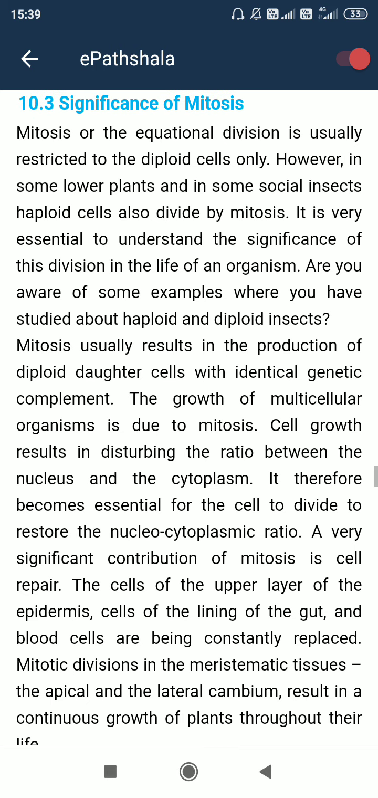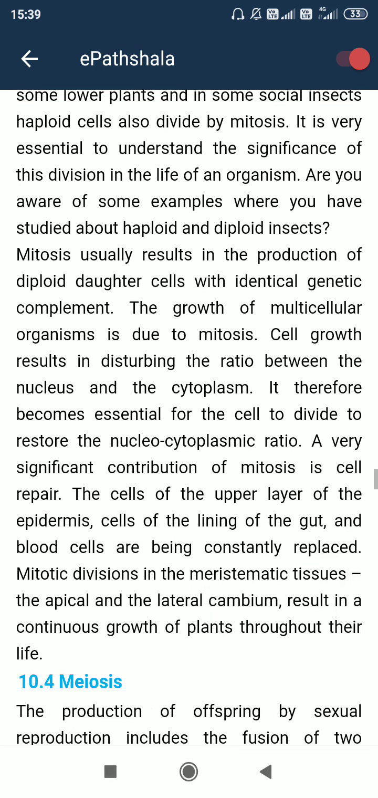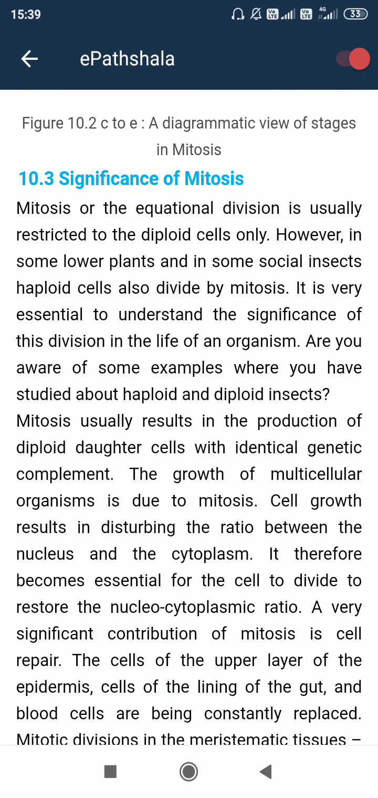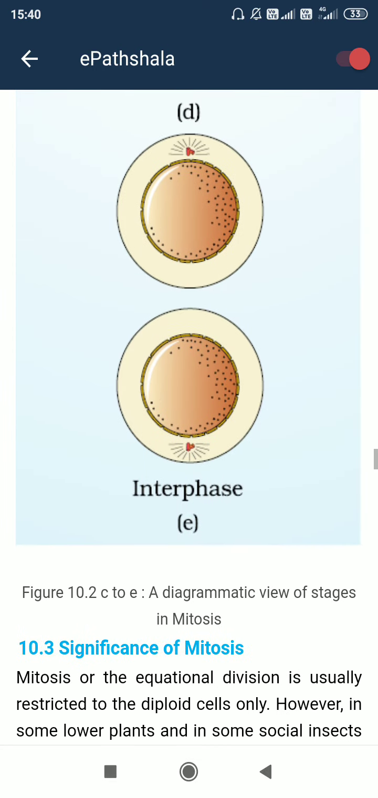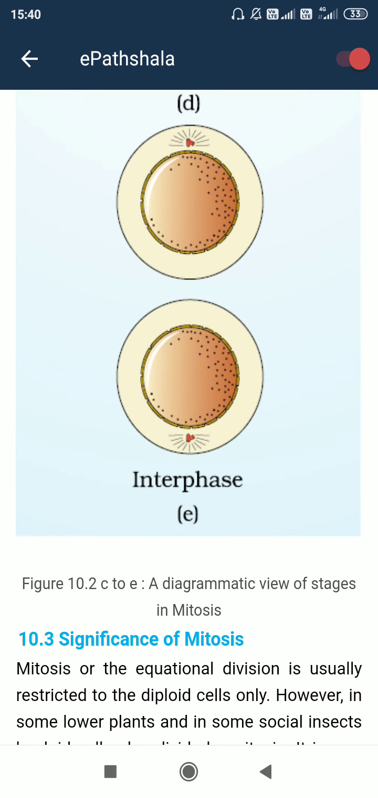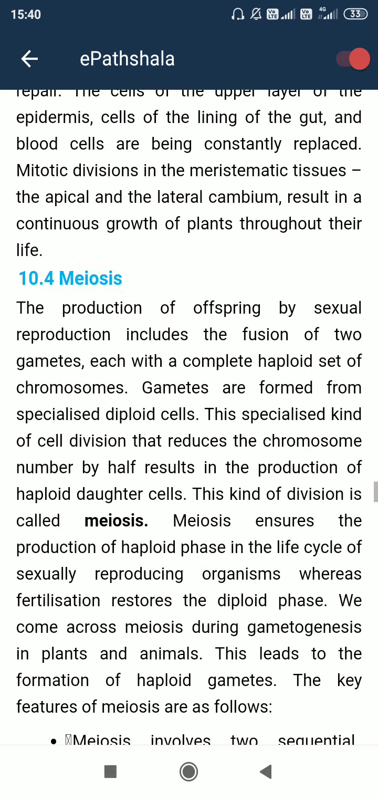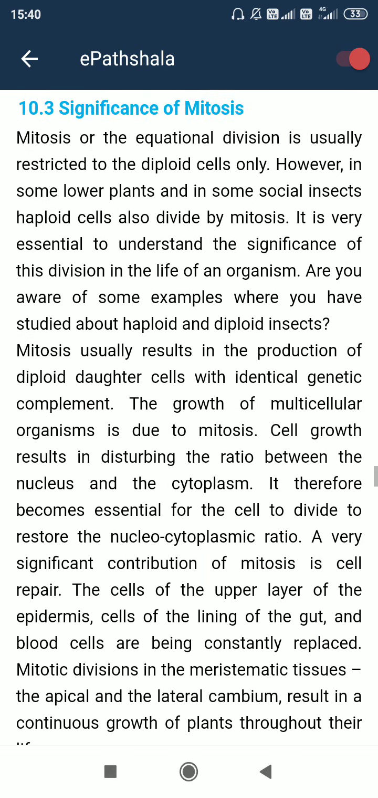So the significance of mitosis: this is only for cell division, like human body cells. A cell divides by the process of mitosis, and from one cell two cells are formed, and the chromosome number remains the same. Okay, these characteristics we need to remember.